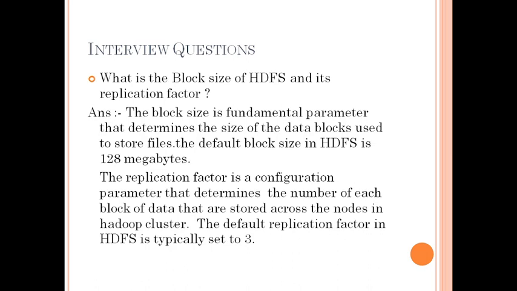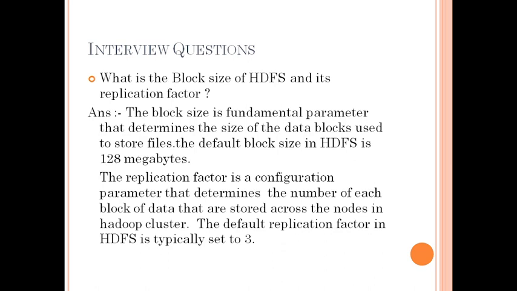Okay, so the next question is: what is the block size of HDFS, and the replication factor? This is a simple question, but many times we get confused. The HDFS block size is fixed at 128 megabytes. The replication factor matters if there is any failure, or any node is not working.